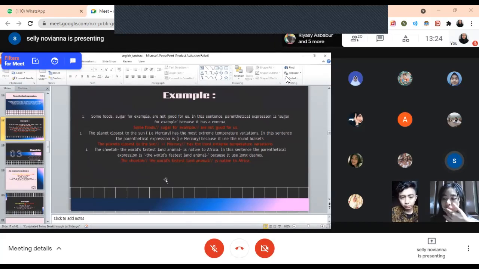The planet closest to the Sun, example Mercury, has the most extreme temperature variation. In the sentence, the parenthetical expression is example Mercury, because it used round brackets. So it becomes the planet closest to the Sun, example Mercury, has the most extreme temperature variation.